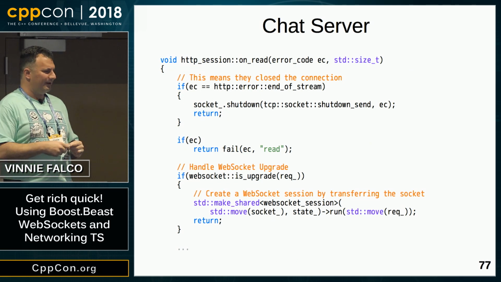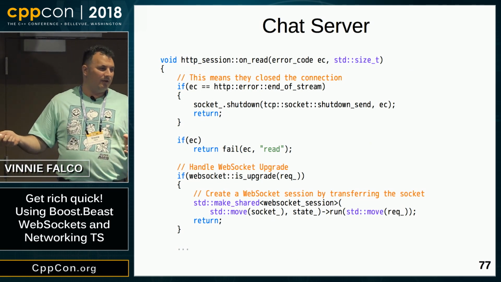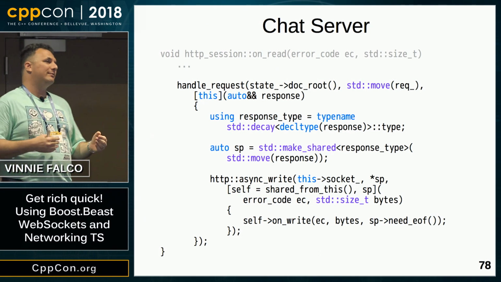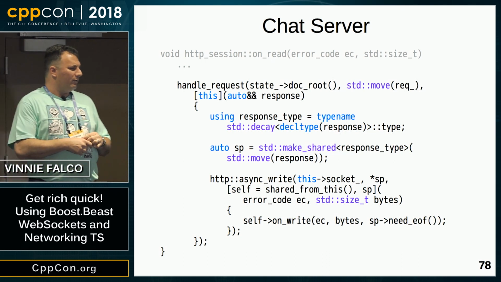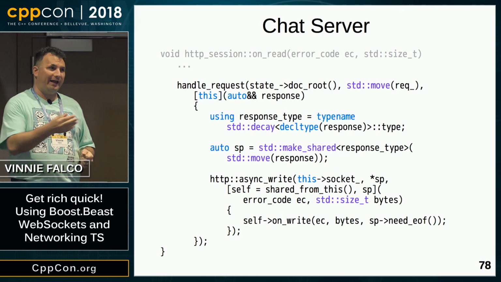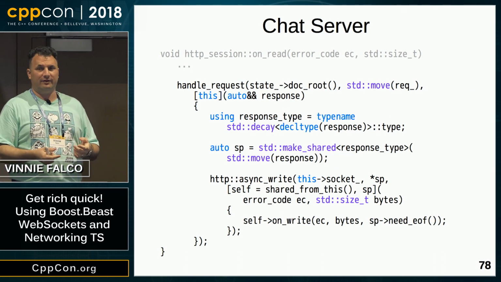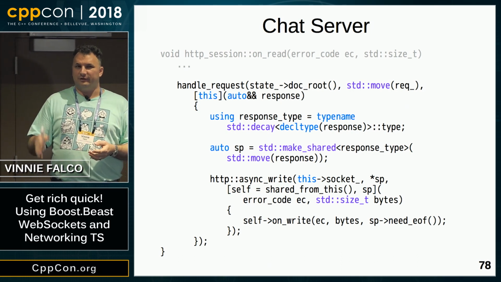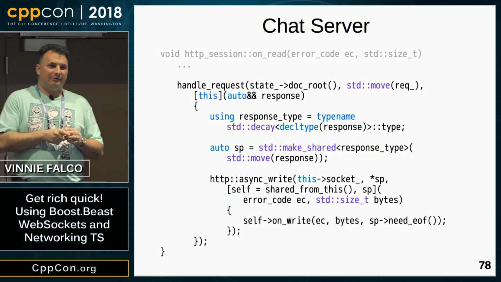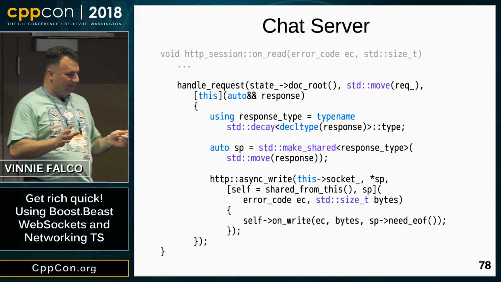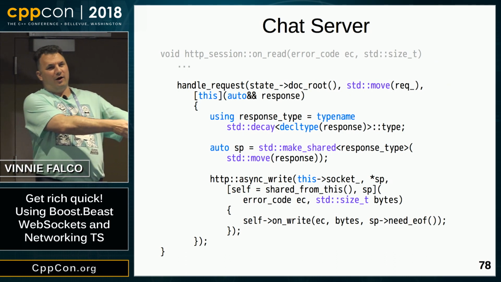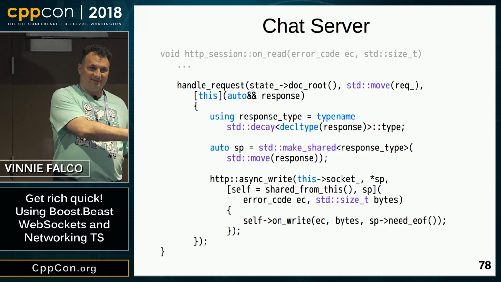Now, what if it's not a WebSocket upgrade? Well, our chat server is also a complete HTTP server. We want to be able to serve files from the document root. So if it's not a WebSocket upgrade, then we want to call this function called handle_request, which will handle the request as a normal HTTP request. It'll check to see if the file is in our document root, and it'll serve it. Hopefully, it won't allow the user to exploit any vulnerabilities with putting ".." in the path. Make sure you don't do that if you're on a live server. We're not going to go into that function. It's very long. You can look at it in the code. It's in all the Beast examples.